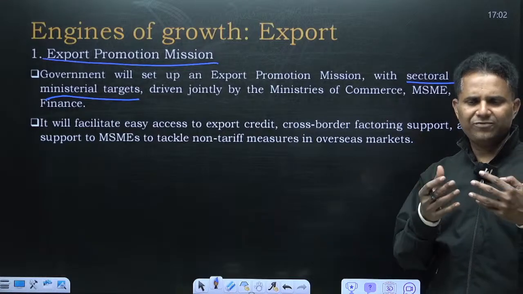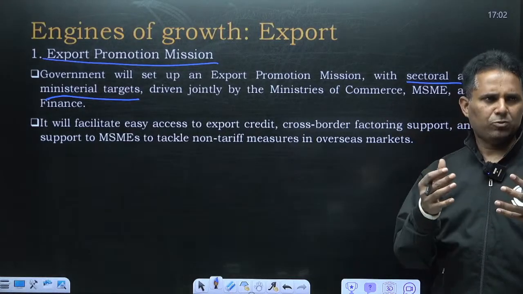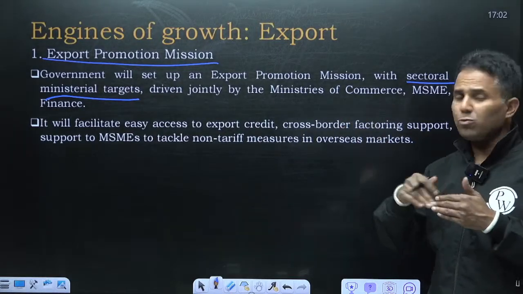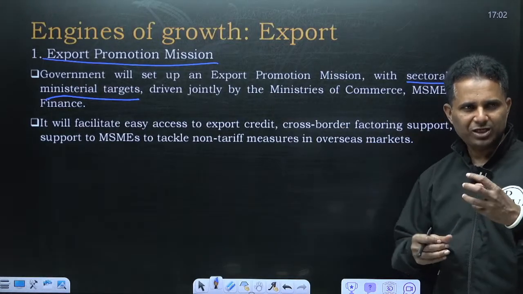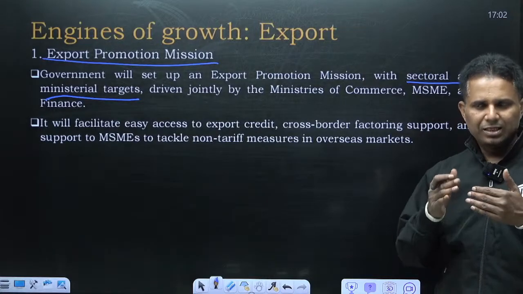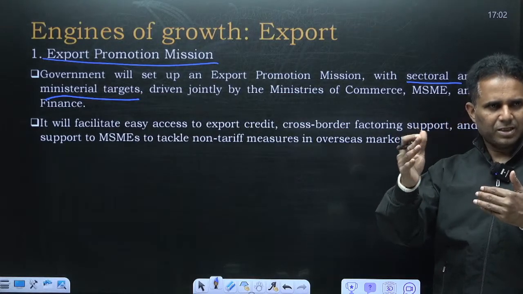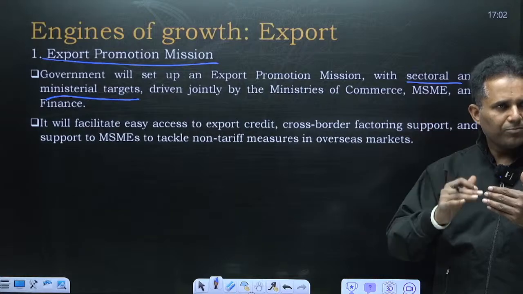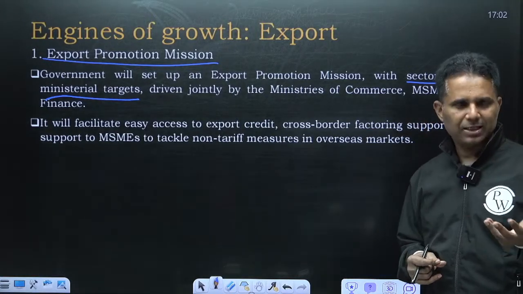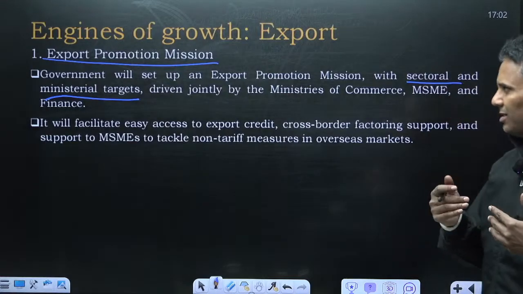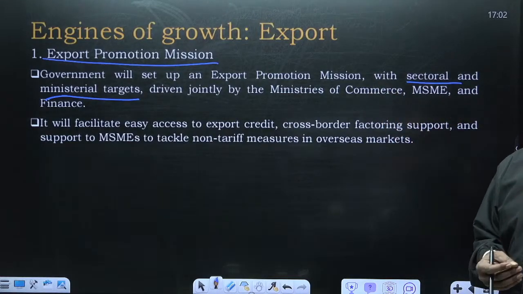Let's say we would have said a scheme for exports, but rather than that we have said export promotion mission. So, in a mission, those schemes which are launched in the form of mission, there is a targeted objective, there is a targeted plan how to achieve that. So, in a mission mode, there is a plan. So, we have to increase exports. In a mission mode, we are going to launch an export promotion mission to achieve the targets, and that's why